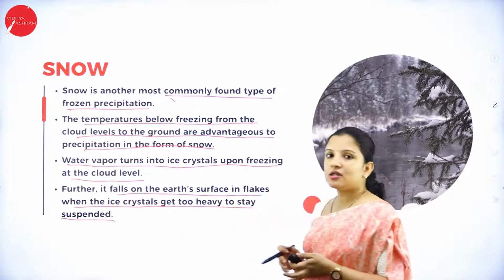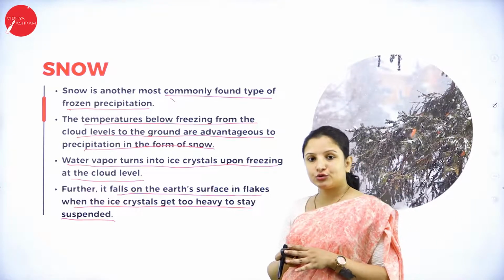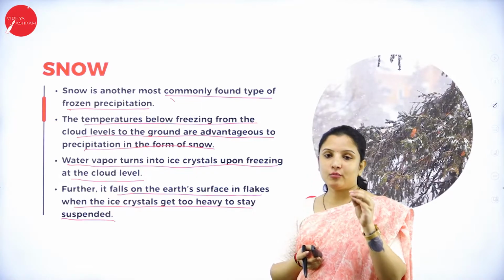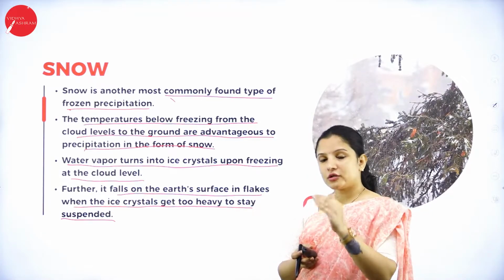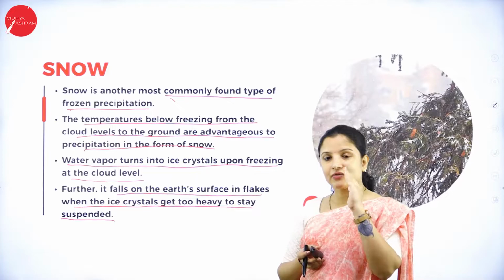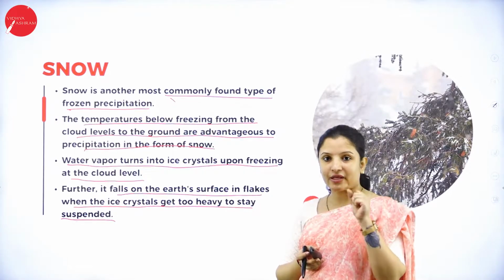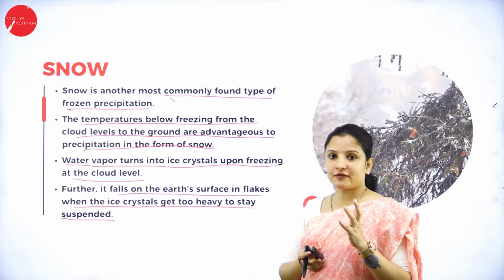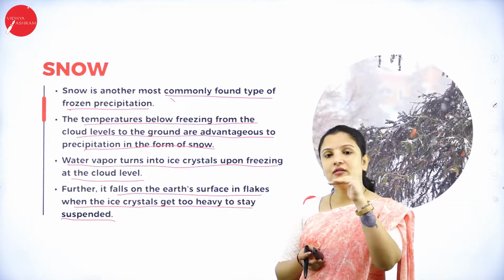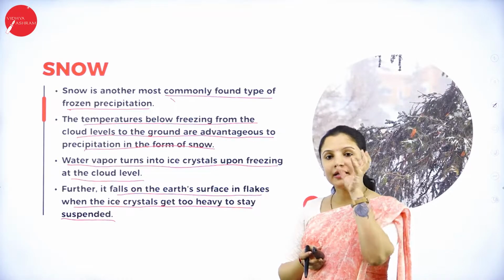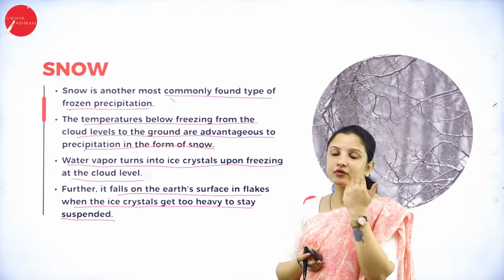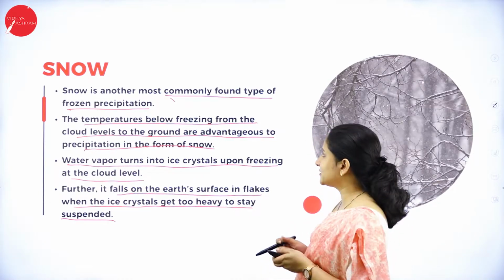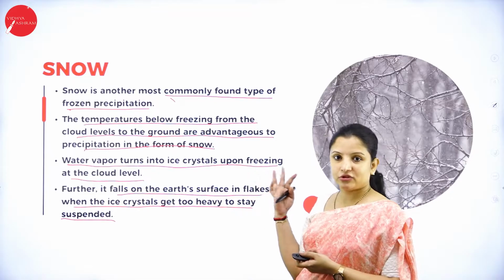When the water droplet is too heavy to stay suspended in the atmosphere, it will come down in the form of fog or mist. When the water droplet is too heavy to stay in the cloud, wherein the temperature is very, very cold, it will come down in the form of snowflakes. So that is the difference. And when warm air meets the cold air, the condensation of the cloud will occur, and therefore the water droplets will come down in the form of rain itself. So these are the three types of precipitation.